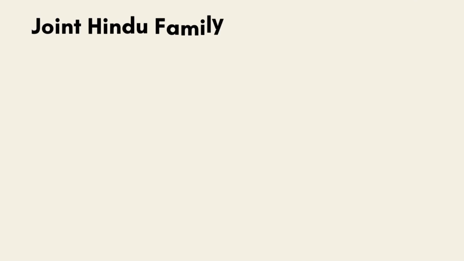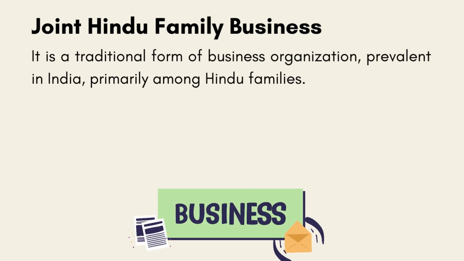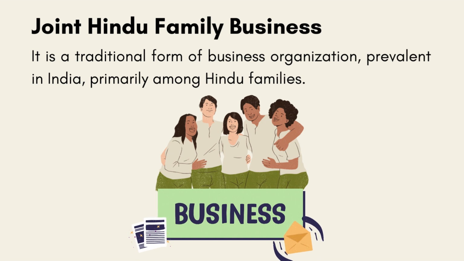The next form of business organization is joint Hindu family business. It is a traditional form of business organization, prevalent in India, primarily among Hindu families. It is governed by the Hindu Succession Act and other related laws. While joint Hindu family businesses have been a traditional form of business organization in India, their prevalence has declined in recent times due to changes in societal norms, economic factors, and the emergence of modern business structures, such as companies, partnerships, etc. The last one that we discuss here is cooperative society.